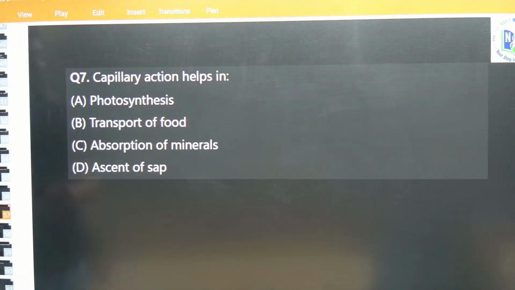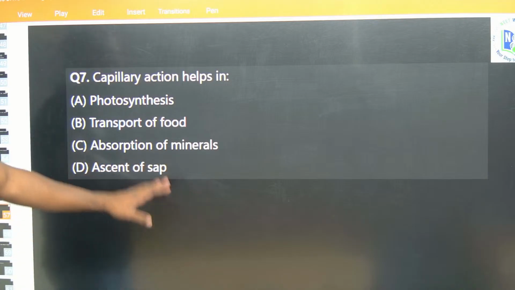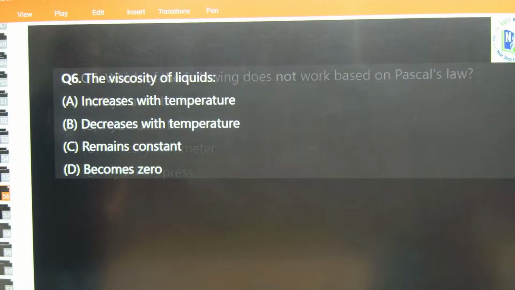The next one: capillary action helps in photosynthesis, transport of food, absorption of minerals, ascent of sap. Obviously, ascent of sap, right. These last 3 questions were theory based, so keep in mind these things.